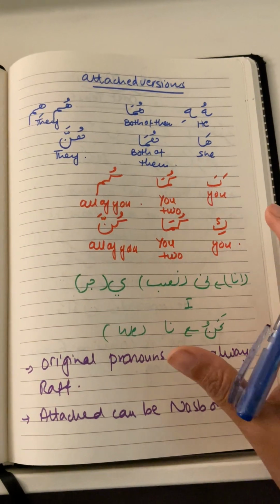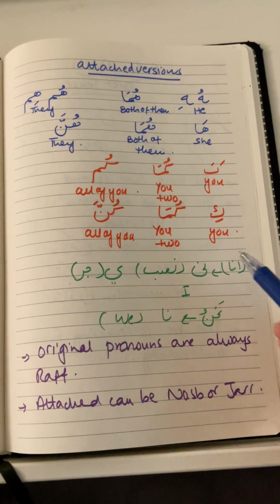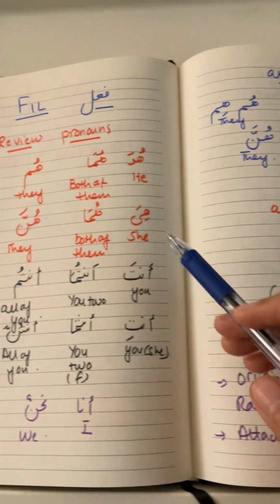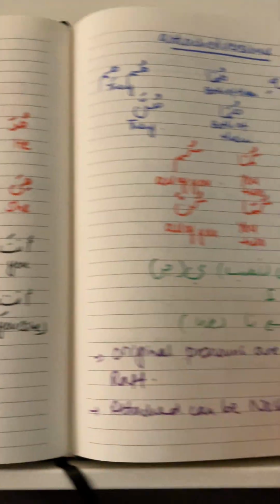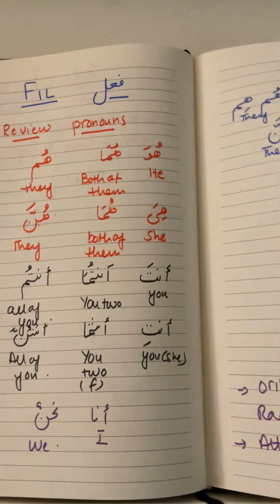So we need to know these pronouns by heart before we do the fail. So if you don't know them, just memorize them first. The original pronouns are always rafa, so all these pronouns that we did, their status is rafa, and then the attached ones, they can be nasab or jar depending upon where they come.